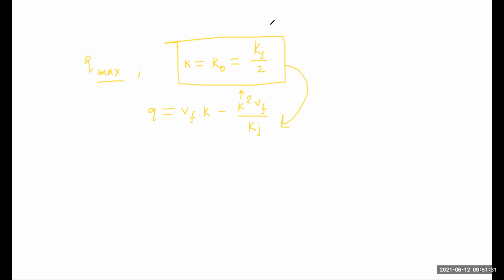So we get Q is equal to, no change is possible in Vf because the Vf value is constant.